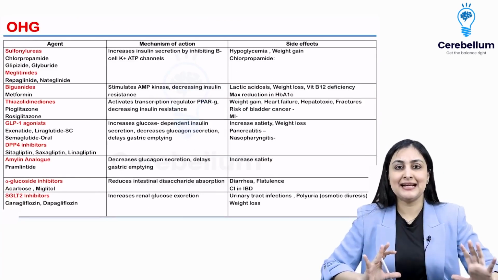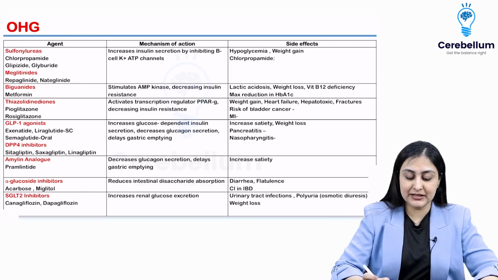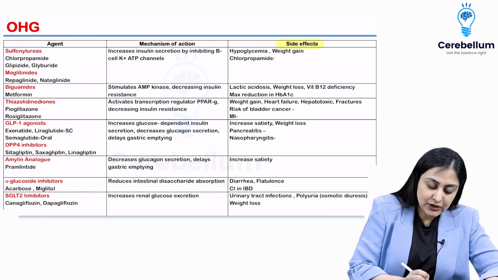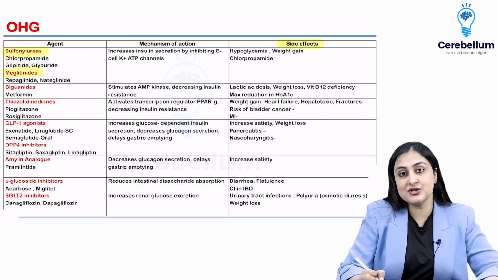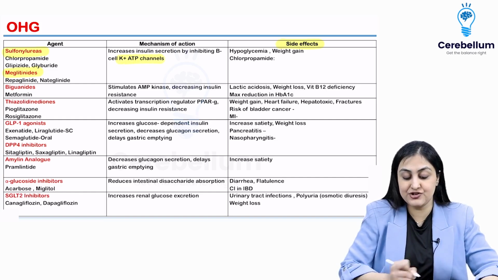Now we are slightly sensitized and now we go through them one by one. Most important is going to be their side effects, and their mechanism we've already done. Okay, so sulfonylureas and meglitinides, they increase insulin secretion. The mechanism is that they bind to these potassium channels.